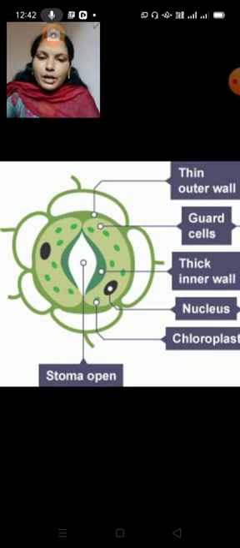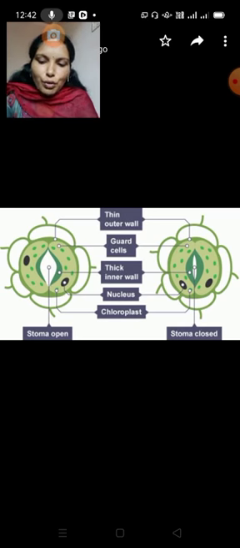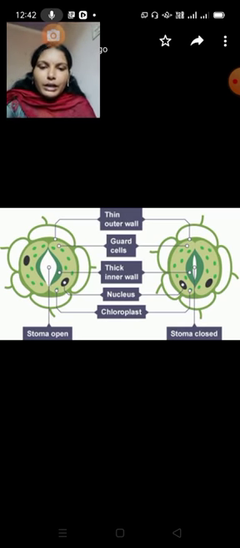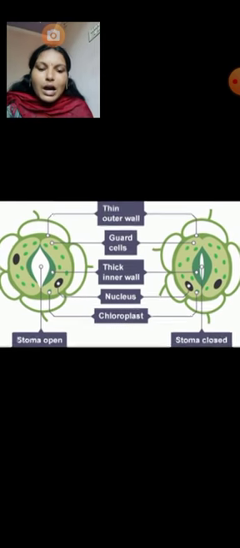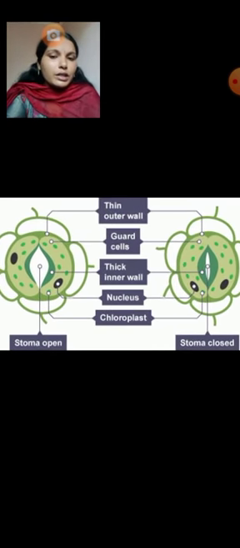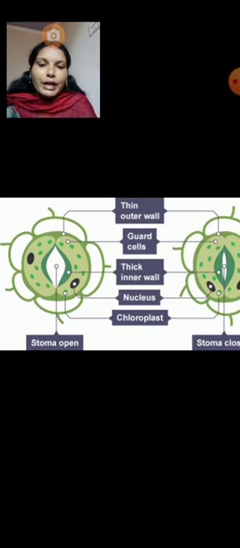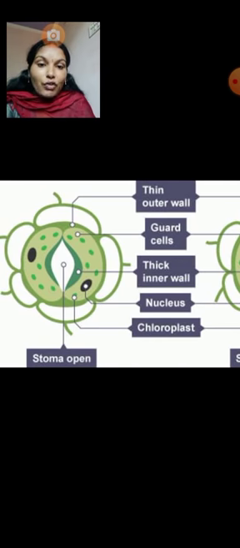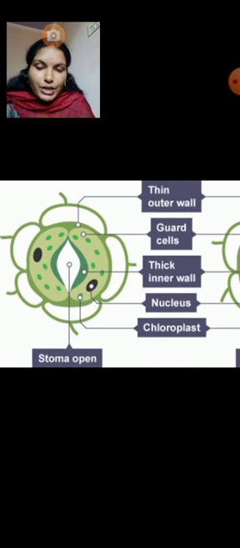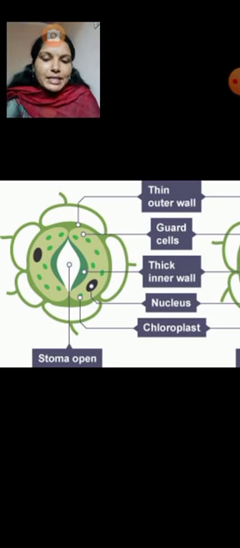Next, in the structure, stomata open and close according to the turgidity of the guard cells. It depends upon the guard cells only. How the stomata closing and opening system works depends on the turgidity of the guard cells. The cell wall surrounding the pore is tough and flexible. Already the inner wall is thick, no? The cell wall surrounding the stoma is tough and flexible.